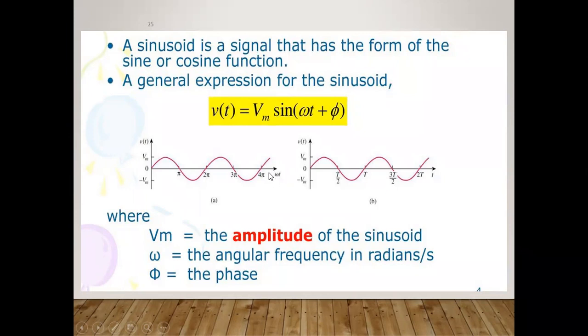In short, this is the frequency domain. But if you are writing the same thing for the time domain, instead of writing omega t, you can write directly t. So here V of t again is plus or minus Vm. You get this t because omega is equal to 2 pi F, so omega comes to the other side, and t is on one side only. Likewise you can plot the graph of this waveform.